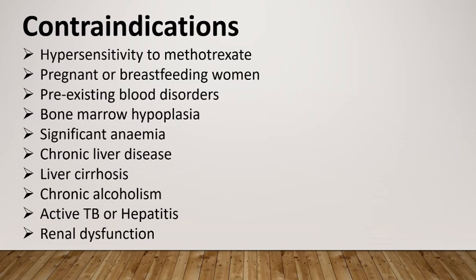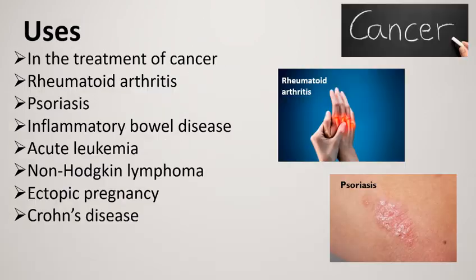Uses of methotrexate. Methotrexate is a drug with multiple clinical uses. It is used in the treatment of cancer that includes breast cancer, leukemia, lung cancer, lymphoma, gestational trophoblastic disease, and osteosarcoma. It is also used in the treatment of autoimmune conditions like rheumatoid arthritis and psoriasis. It is used to treat inflammatory bowel disease.